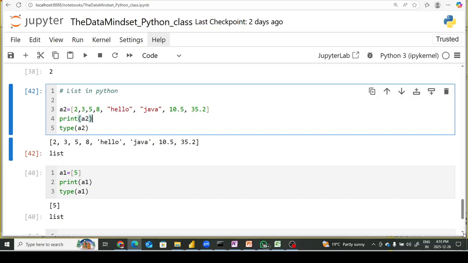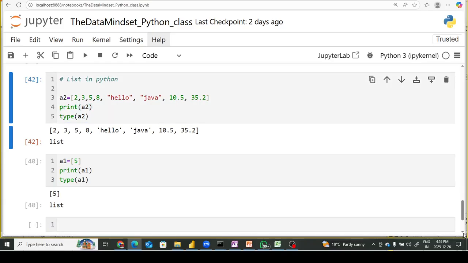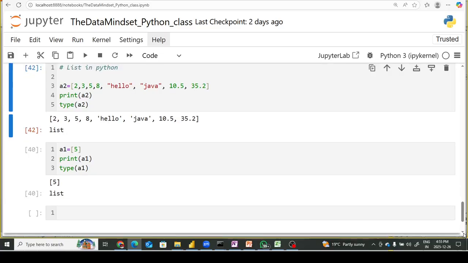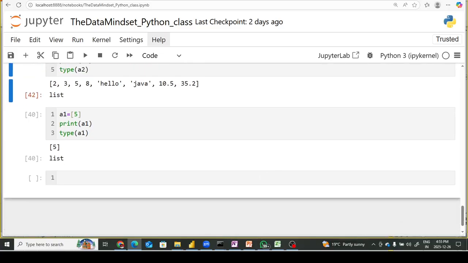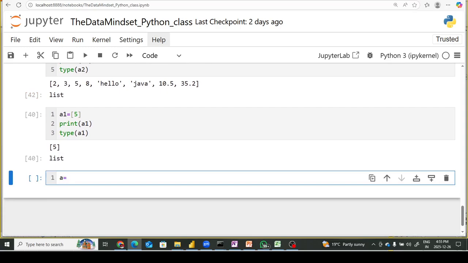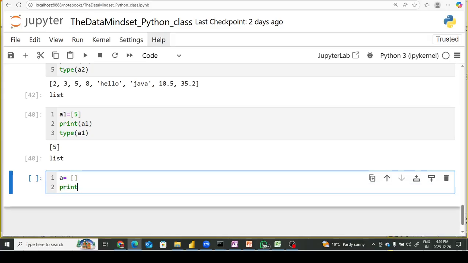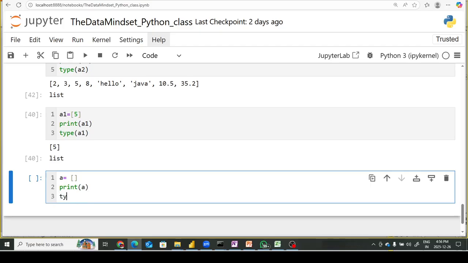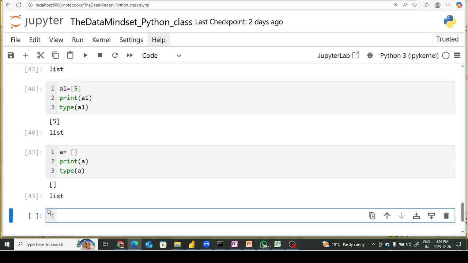Now let's move ahead and explore some more cases of the list. Let me talk about this again. If I write a square bracket, then what is this? If I print a, and take the type of a, what is it going to return? Since we have not kept any element inside this square bracket, we can consider that this is an empty list, and Python will return it as an empty list, and it will show the type as list, right? So this is how it looks.